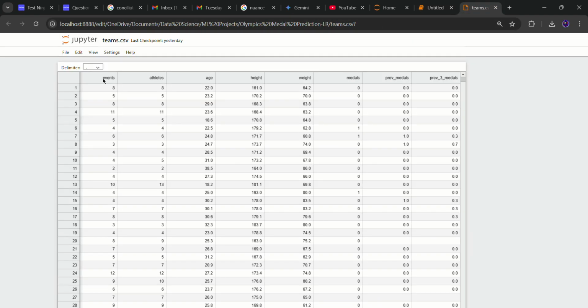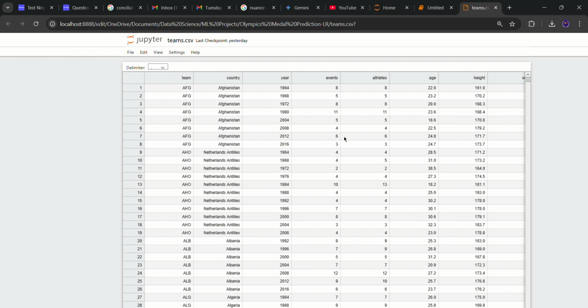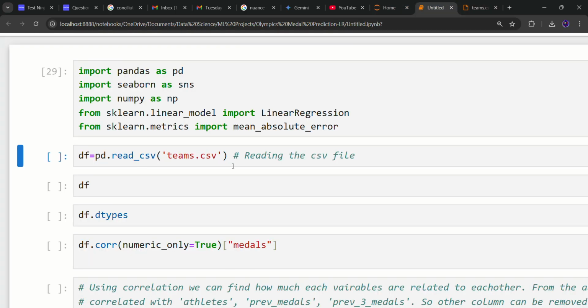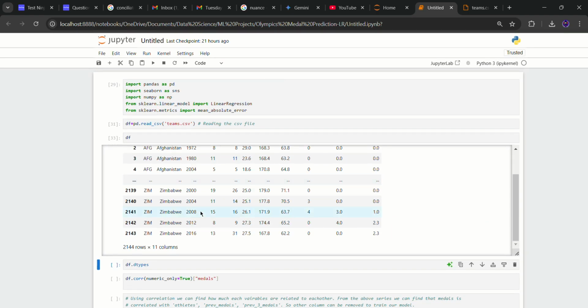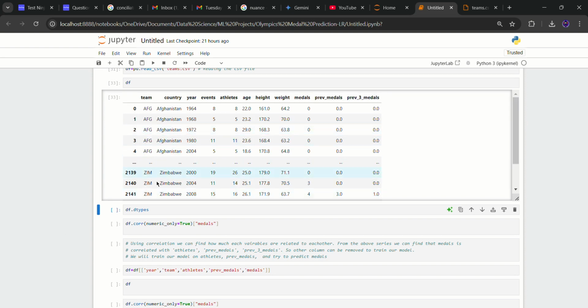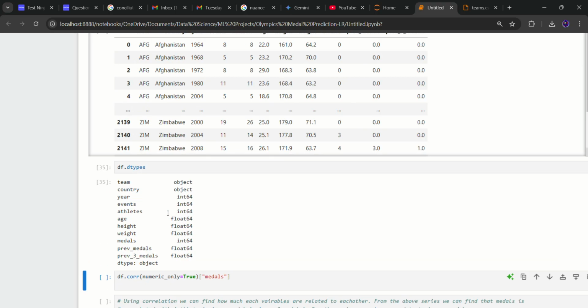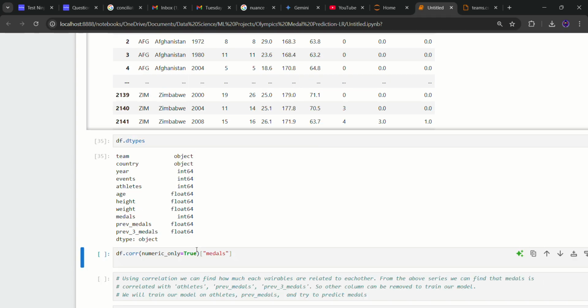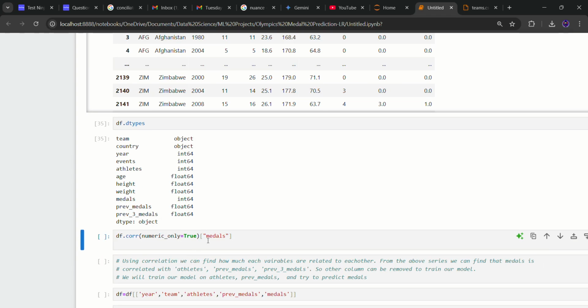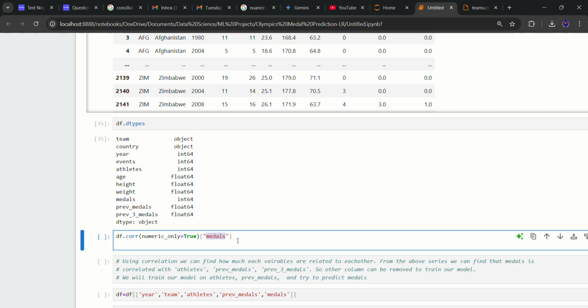Here it is. We have columns events, athletes, age, height, weight, medals, and previous 3 medals. Let's run this line and create the data frame. Now it is very essential to check the data types of each column. Here we are fine because team is object, country is object, medals is int, it's all fine. Now we are going to predict the column medals. So let's check the correlation of the column with other columns too.